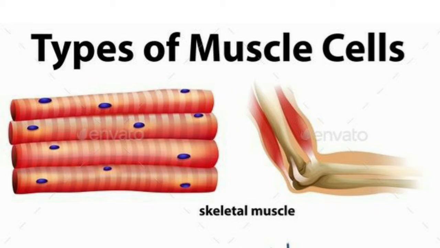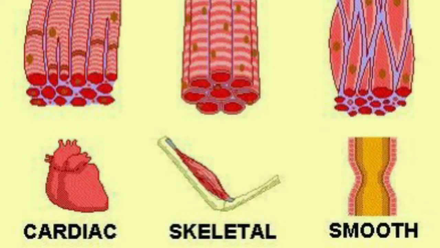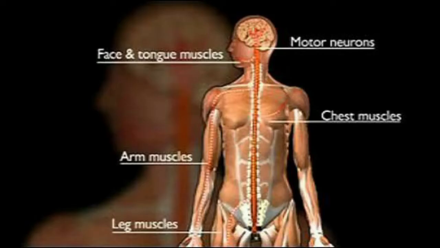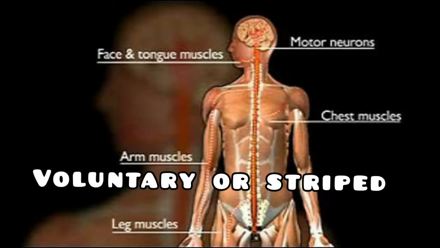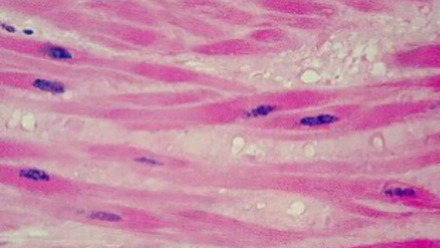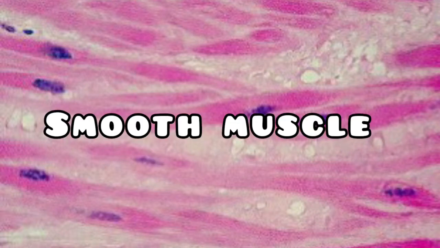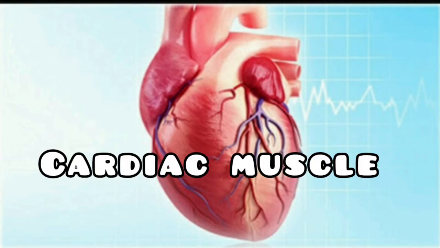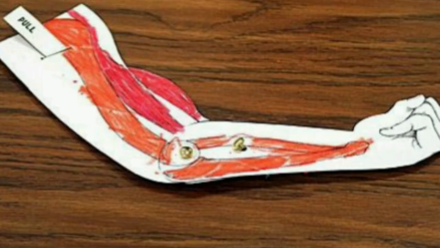There are 3 basic types of muscular tissues, namely the striated muscles, which are also known as voluntary muscles or striped muscles. Secondly, unstriated muscles, which are also known as smooth muscles. And third muscle is cardiac muscles. Now, let me describe the 3 muscles one by one.